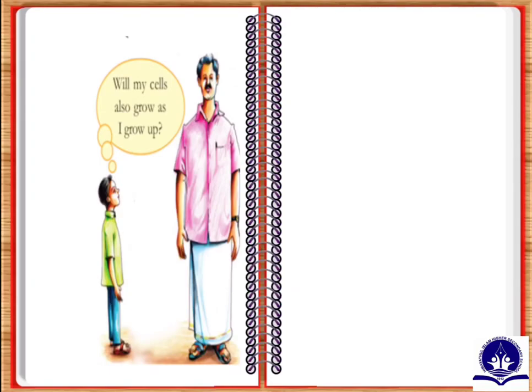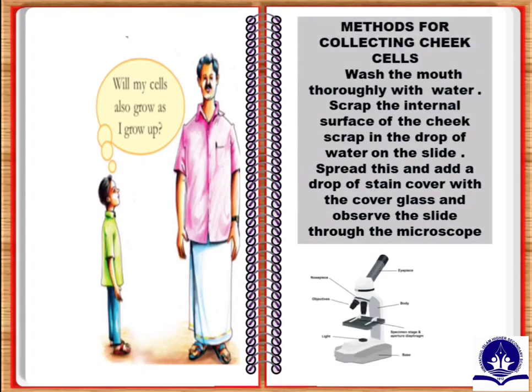Materials we require are a microscope, slide, pure water, methylene blue stain, two new toothbrushes and a cover glass. Methods for collecting cheek cells: wash the mouth thoroughly with water. Scrape the internal surface of the cheek and put the scrapings in a drop of water on the slide. Spread this, add a drop of stain, cover with a cover glass and observe the slide through the microscope.